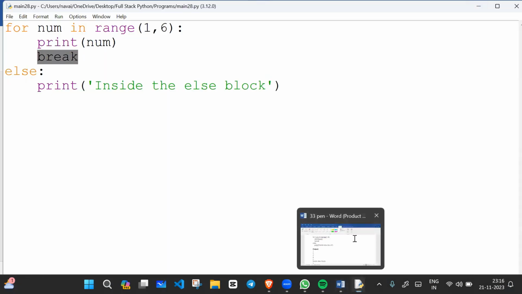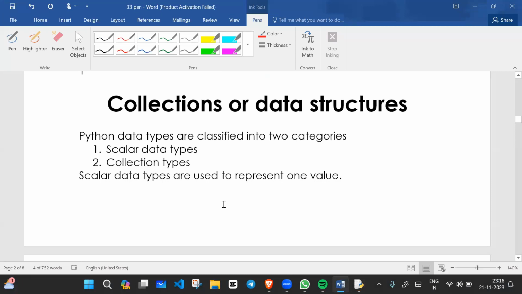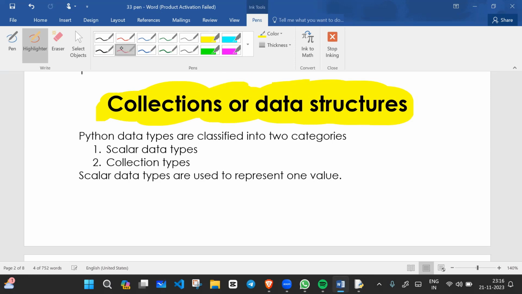I hope you are getting it, everyone. Now we are going to learn a very important topic, which is collection, or we can say data structure. If we are talking about jobs at Amazon, Google, Meta, data structure is really important for them. So now everyone please focus. We are going to learn about collections or data structures.